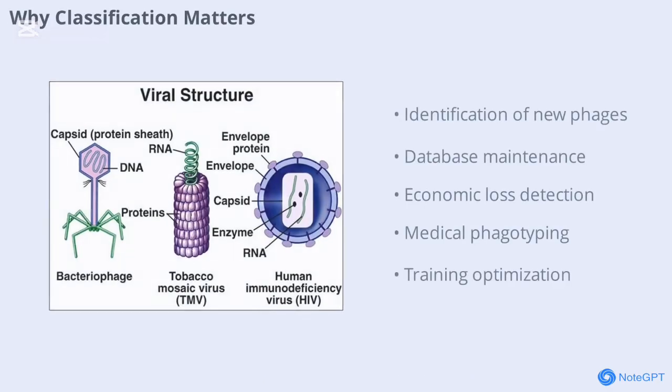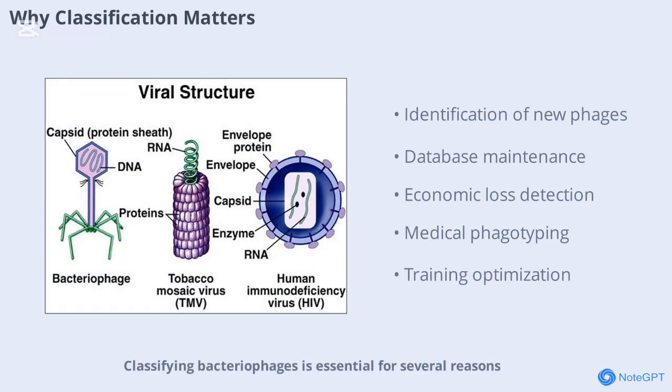Classifying bacteriophages is essential for several reasons. It enables scientists to identify new phages from natural sources, maintain organized collections and databases, and detect viruses that cause economic losses in biotechnological processes. Classification also aids in enforcing strict propagation control, identifying bacterial viruses for phagotyping pathogens in medical studies and using them as therapeutic agents. Moreover, it optimizes training programs in microbiology and biotechnology and helps decipher phylogenetic relationships between individual phages.